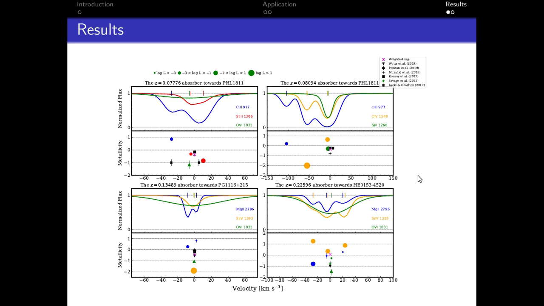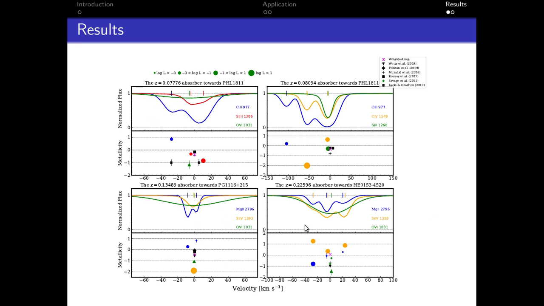Some of the overarching results are that the metallicities within an absorption system can vary by more than an order of magnitude. This goes to highlight that by averaging over components and phases, one would be washing out important physical interpretations. For example, the supersolar metallicities in some of the components could be a signature of outflowing gas, while low metallicities seen in other components could indicate an origin in pristine inflowing gas.